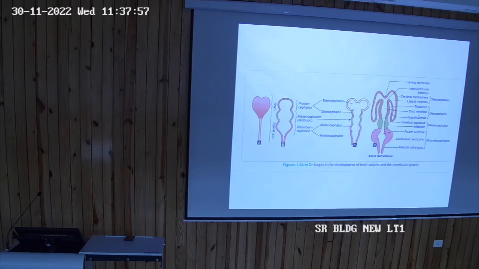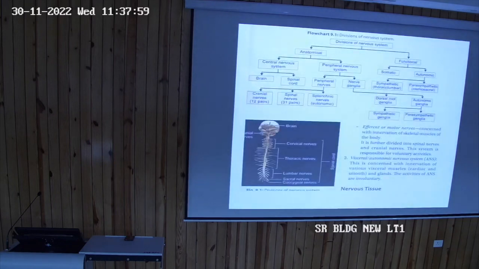After seeing this, we divide, I speak first, central nervous system, peripheral nervous system. Now look here, this is the classification. Anatomically, we divide into central nervous system and peripheral nervous system. The central nervous system again divides into the brain and spinal cord. Both are part of the CNS, central nervous system.